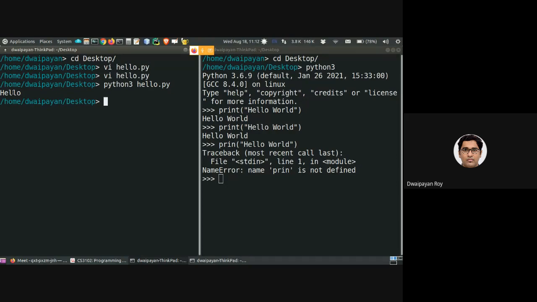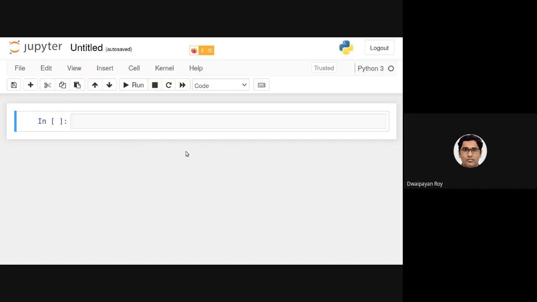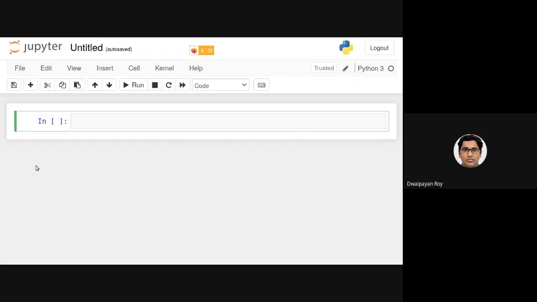Now I have mentioned two things, one is statement, one is expression. As you might have noticed, we will be discussing what they are in a few minutes. So these are the basic two ways of executing code. Now one question to you. We have also written some code in Jupyter Notebook, such as writing print hello here as well. So can you say what type of execution it is, interpreted one, interactive one, or a script based one?